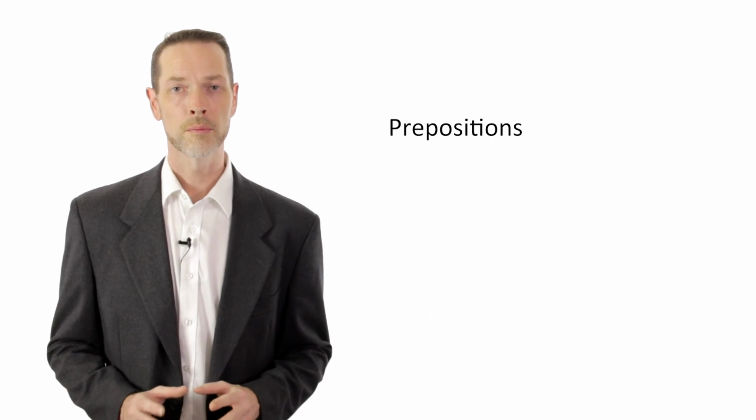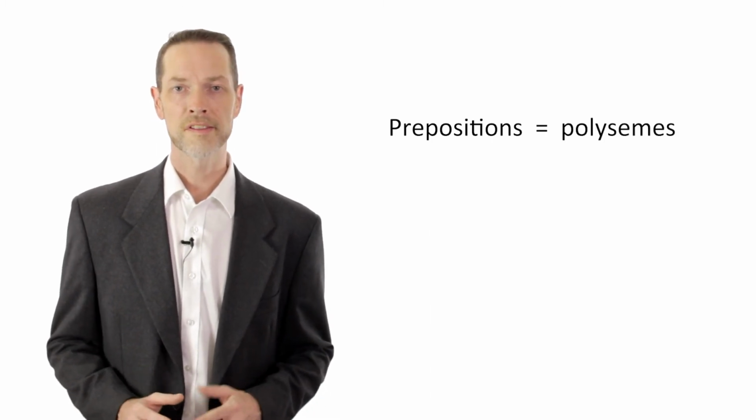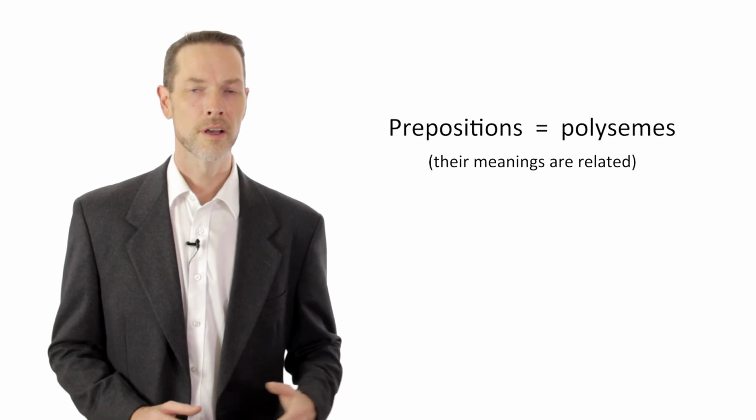Now, you might be thinking to yourself, that's interesting, but why does this matter? How are homonyms and polysemes related to understanding English prepositions? Well, in order to really understand and remember all the different meanings of a preposition, it's very helpful to understand where these different meanings come from. And even though a preposition can mean many different and sometimes unusual things, almost all of its meanings are in fact connected to each other in some way. That is, English prepositions are almost always polysemes. Each of its meanings is usually just an extension of another meaning.